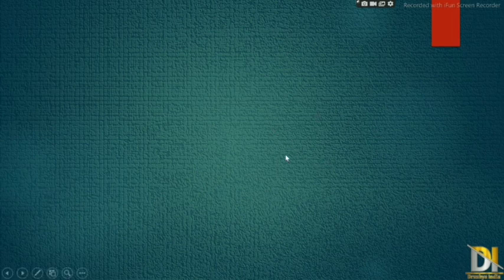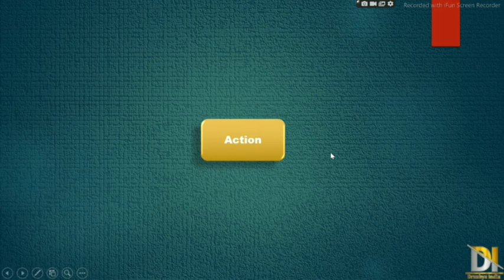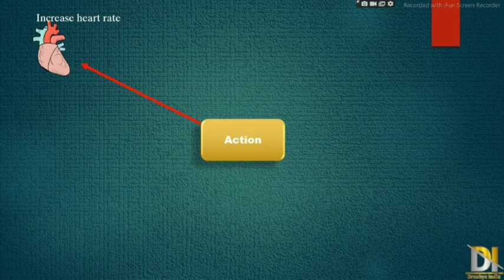Now in this last part, we will see the actions of the adrenergic system on different organs or different parts of the body. First one is the heart. In the heart, it increases heart rate, and also it increases the force of contraction, which means positive chronotropic and positive inotropic effect.